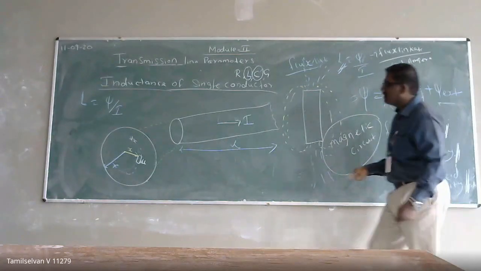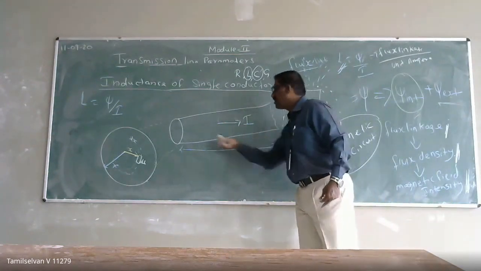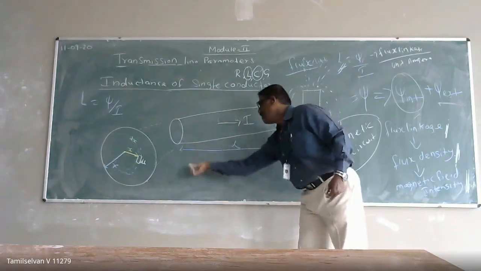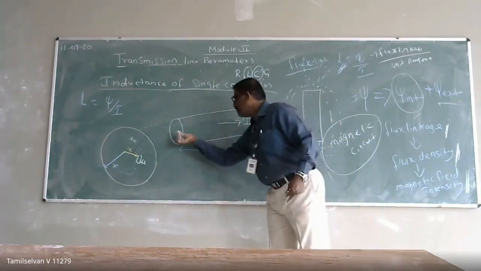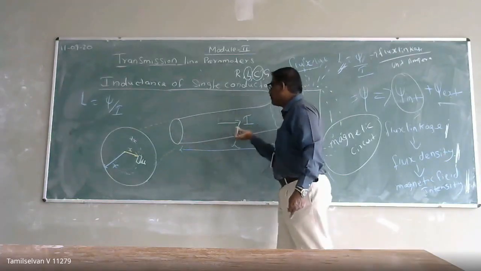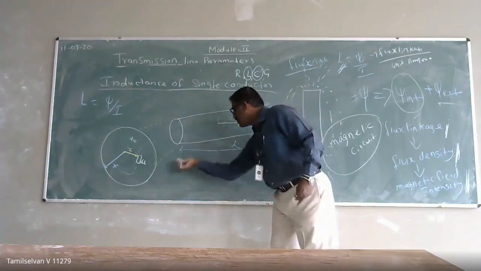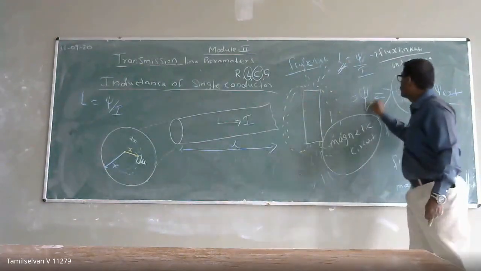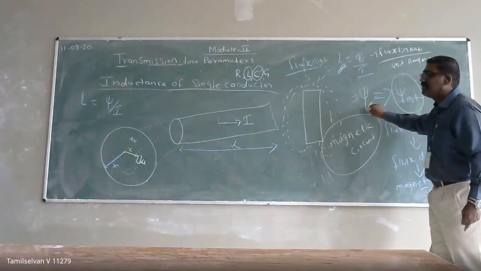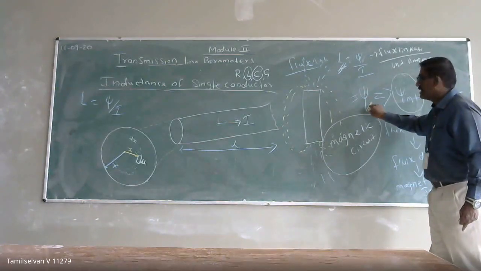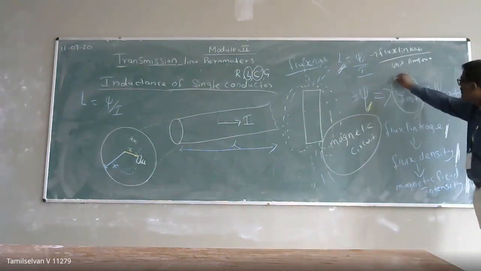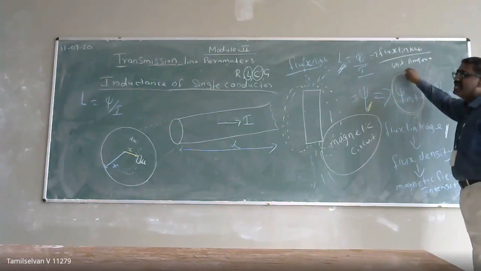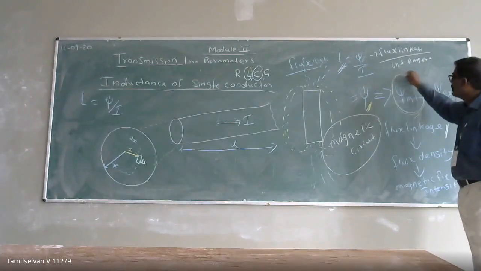As the current flows through the conductor, there will be magnetic lines of force inside the conductor as well as outside the conductor. Due to the inside magnetic lines of force, what is the flux linkage? Due to the outside magnetic lines of force, what is the flux linkage? Then I can get the total flux linkage of my conductor. First I am going to calculate the flux linkage due to the internal flux, that is, due to the magnetic lines of force inside the conductor.